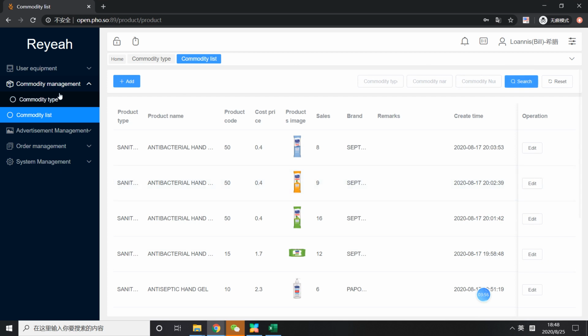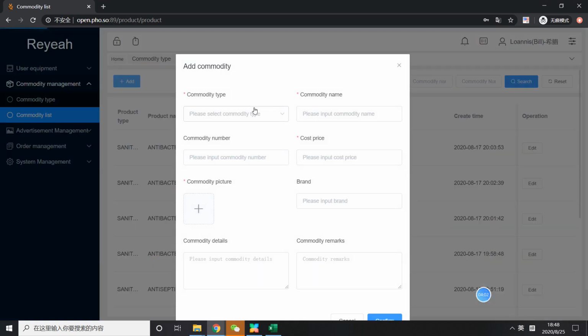As you can see, you can click add here for more information. That's why we need to set the commodity type first, because here you have to use it, otherwise you cannot fill in any information.